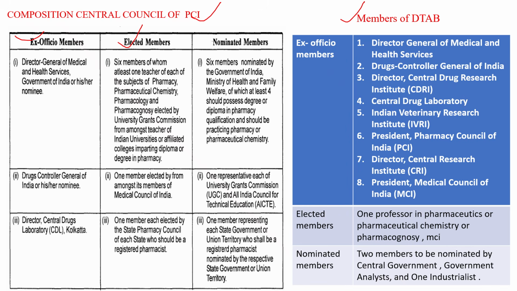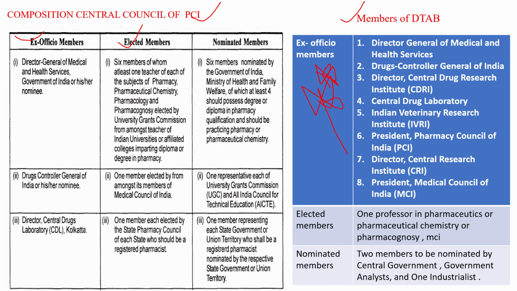In case of DTAB also, the ex officio members are very important. This one is very important. Star, double star. Definitely they are going to ask one question. So who are the members under ex officio members?